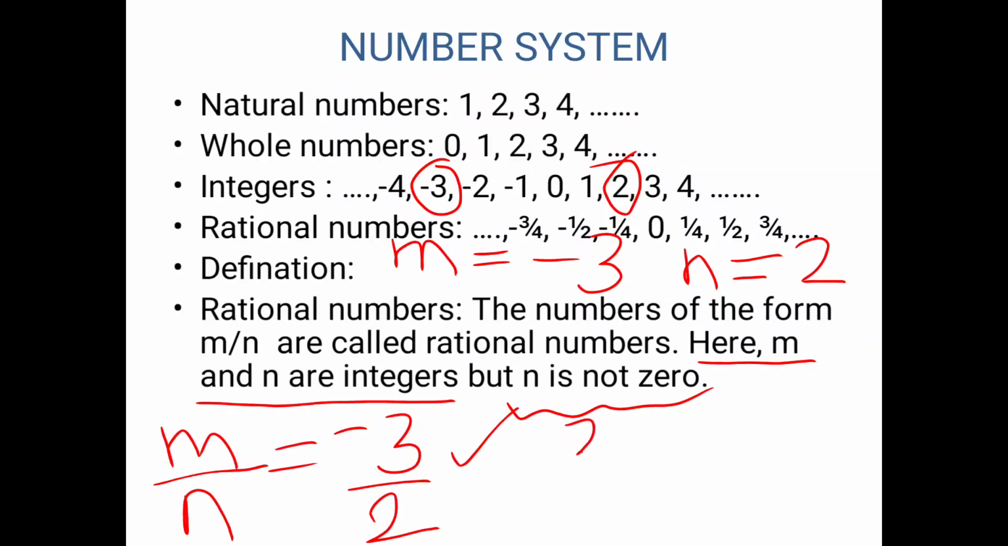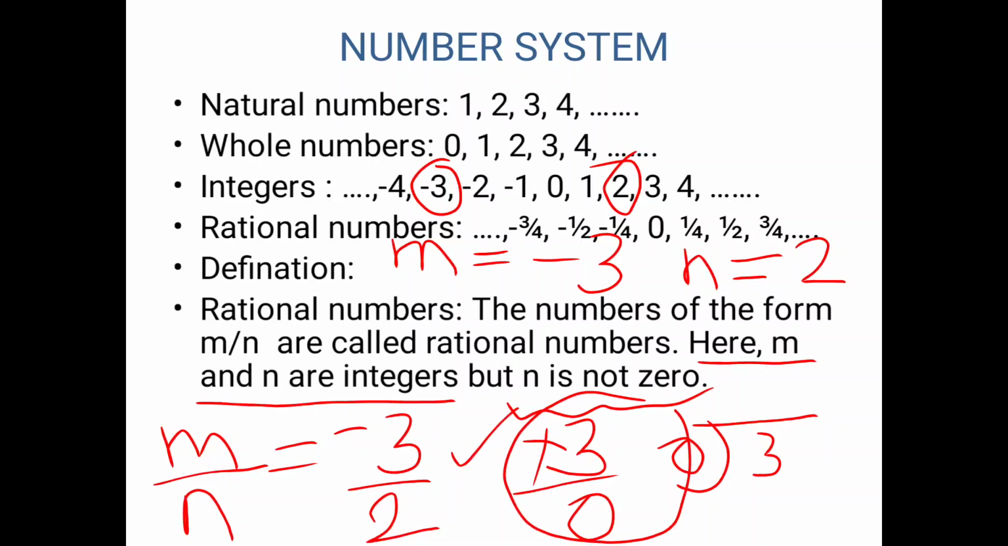For example, m is equal to minus 3 and n is equal to 0. Is it possible for us to divide 3 by 0? To understand, we'll take a positive number. Is it possible to divide 3 by 0? No. Therefore, this becomes not defined. So n cannot take value 0 because that number will become not defined or infinity.